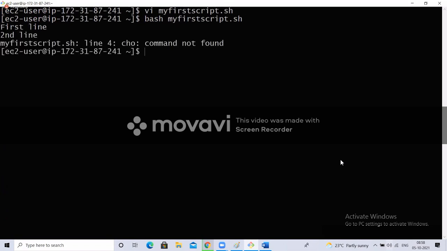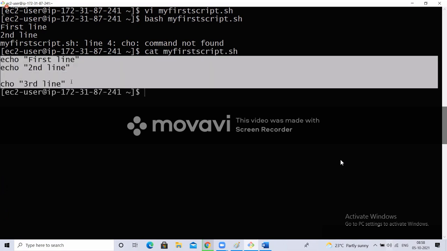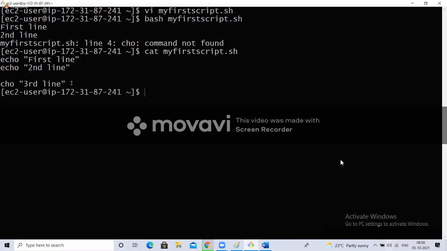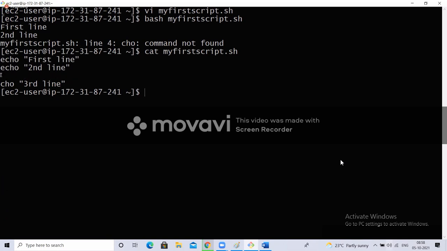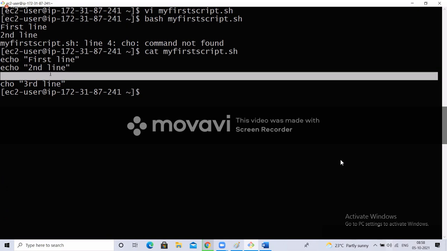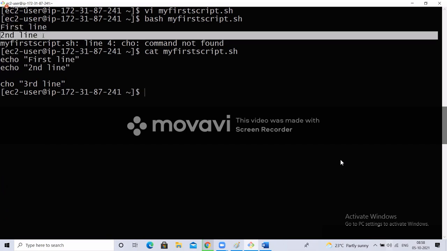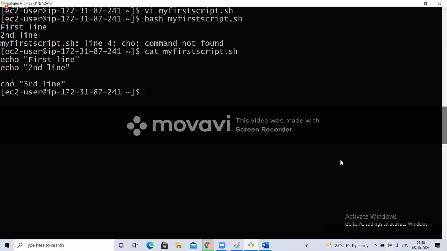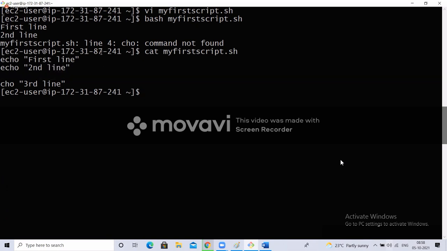Now see this. Let me cat that. How many lines are there here? 4. Even in shell scripting, if you skip a line like this, that empty line is also a line. In Java as well, wherever there is a line, it will read it. So the first line is printed, the second line is printed, the third line has nothing to do, so it is ignored. But on the fourth line, it says command not found.